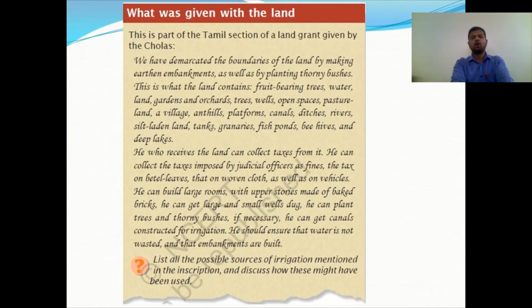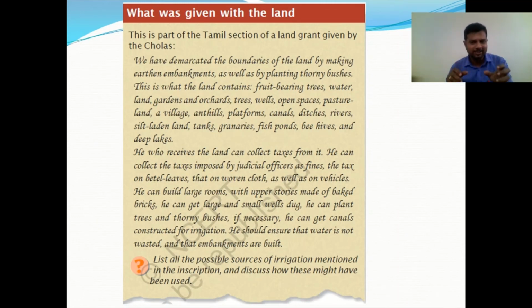Now here, what was given as land? This is part of the Tamil section of a land grant given by the Cholas. So what is explained in the Tamil? Let's understand, it's translated to English now. We have demarcated the boundaries of the land by making an earthen embankment as well as by planting thorny bushes. The land contains fruit-bearing trees.